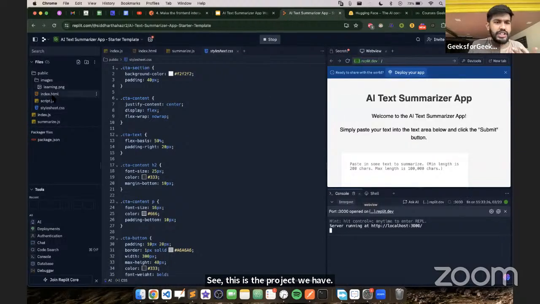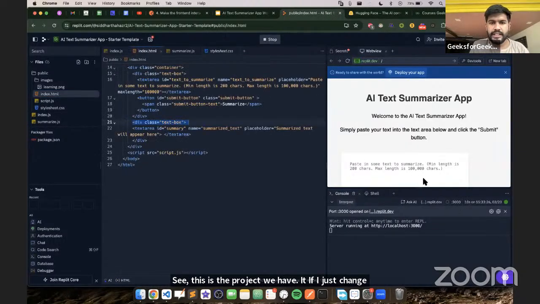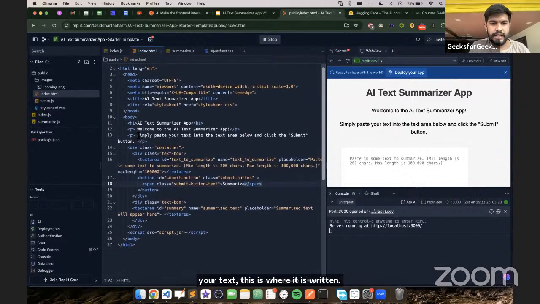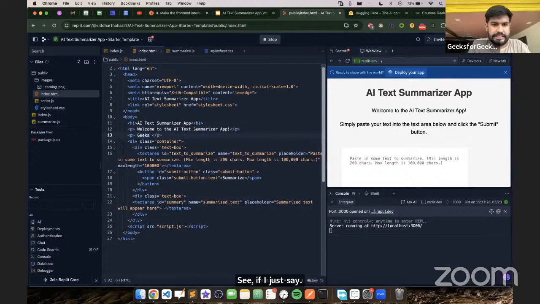If I just change something over here, this is the AI text summarizer. If I change it to something like "simply paste your text," this is where it is written. Instead of "simply paste this text," I write GeeksforGeeks.